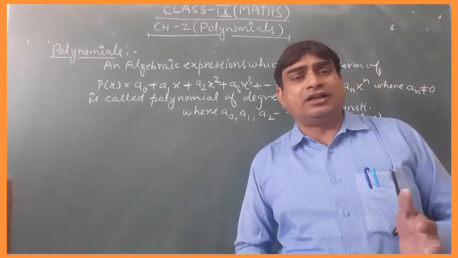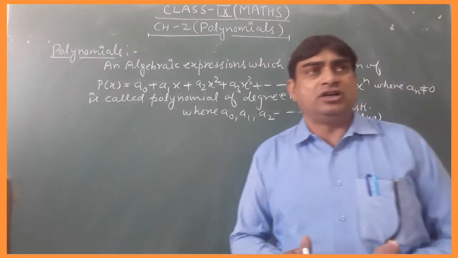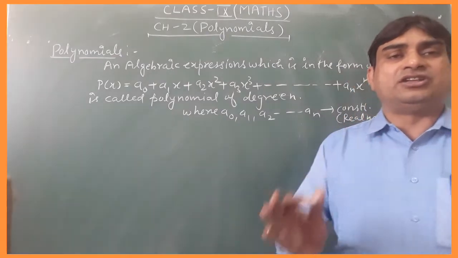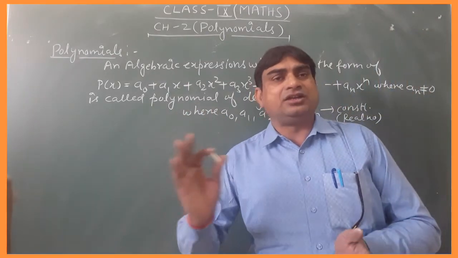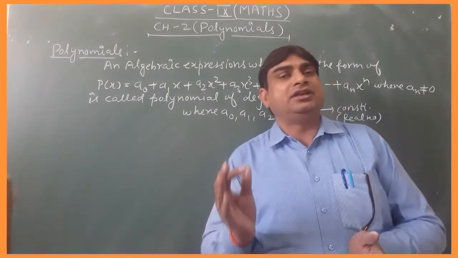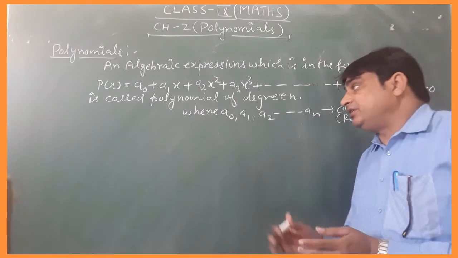And students, we have already discussed in chapter one, number system, that a real number is a mixture of rational and irrational numbers. A real number may be rational, may be irrational, or may be a mixture of both.